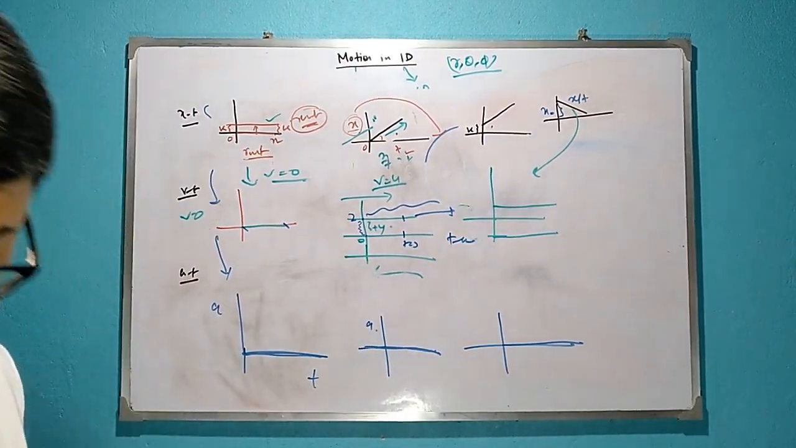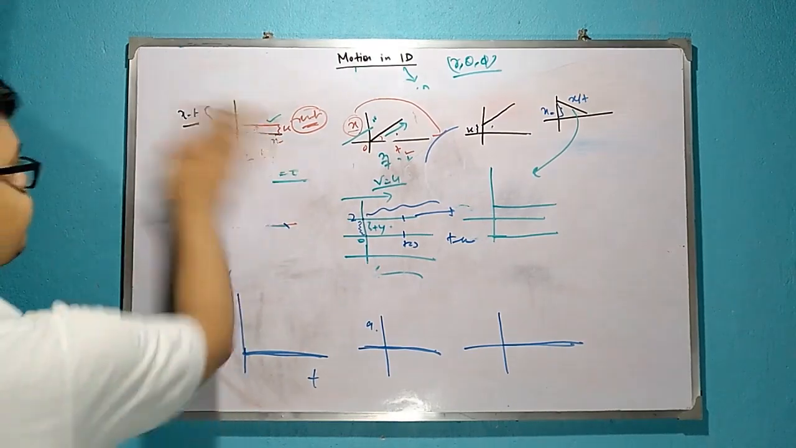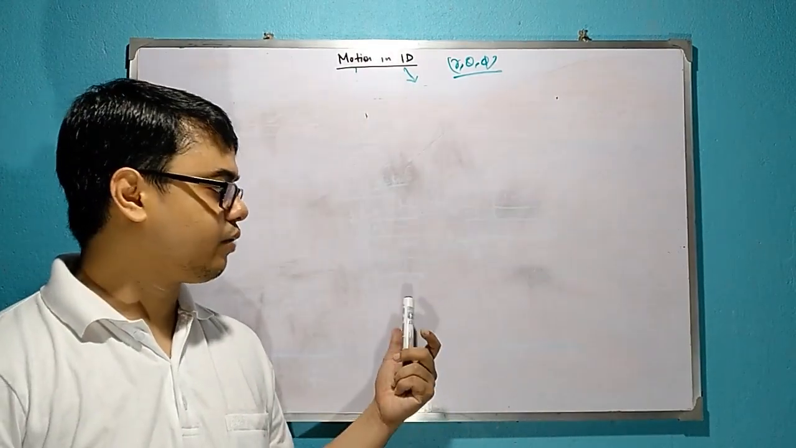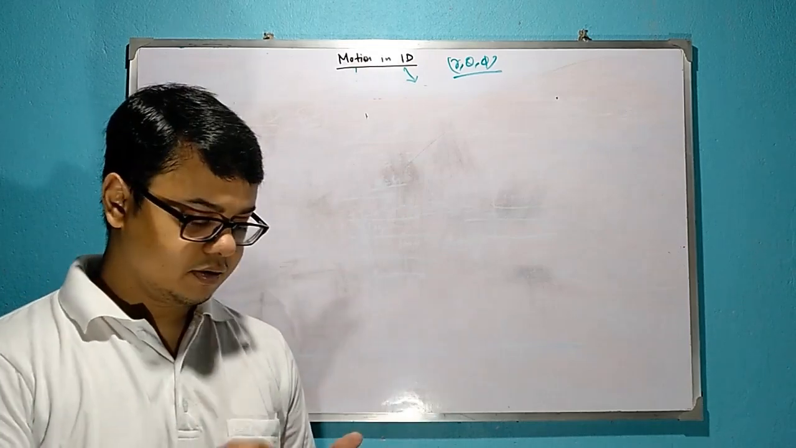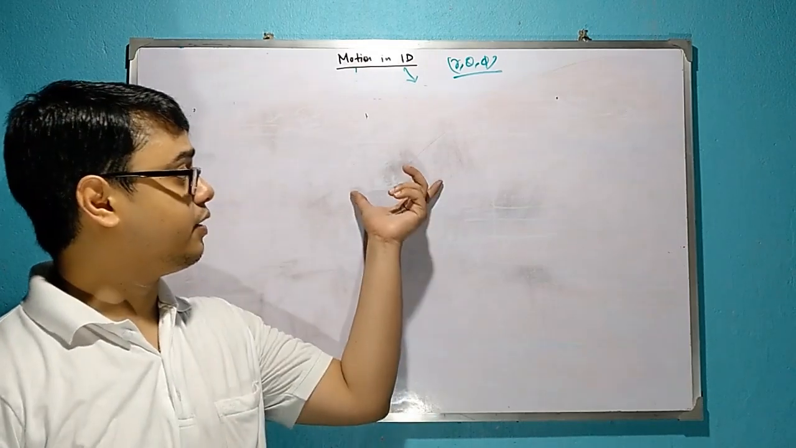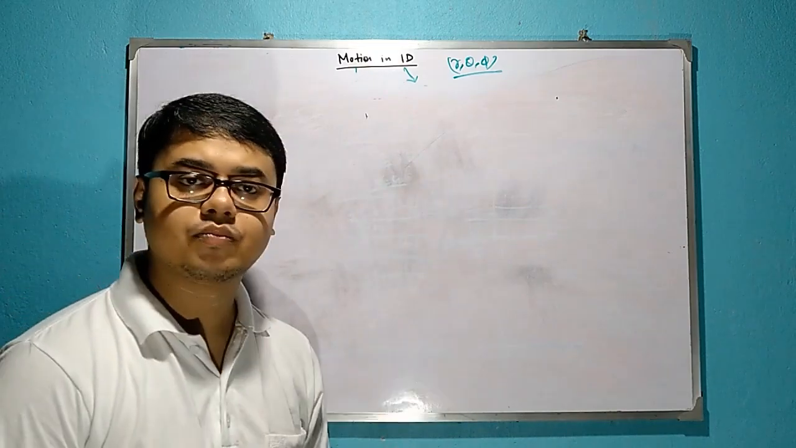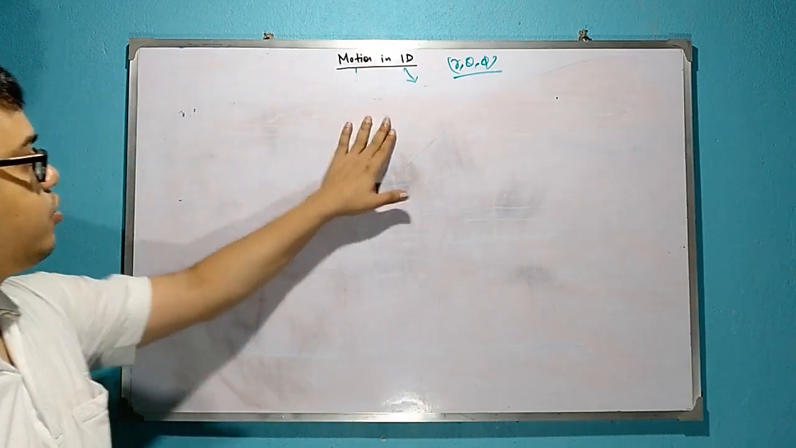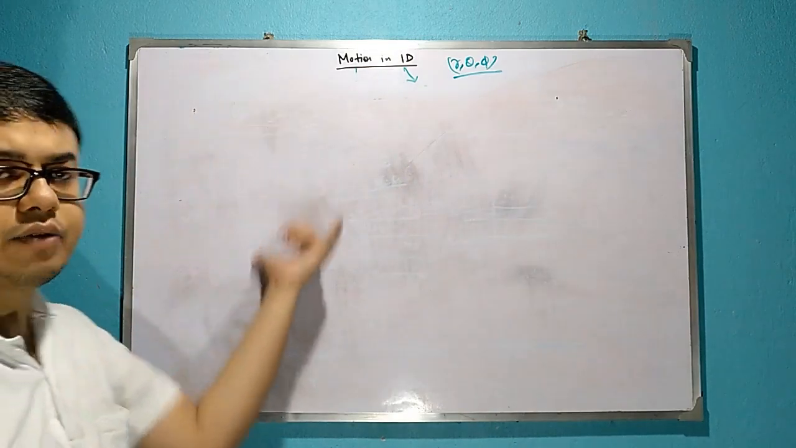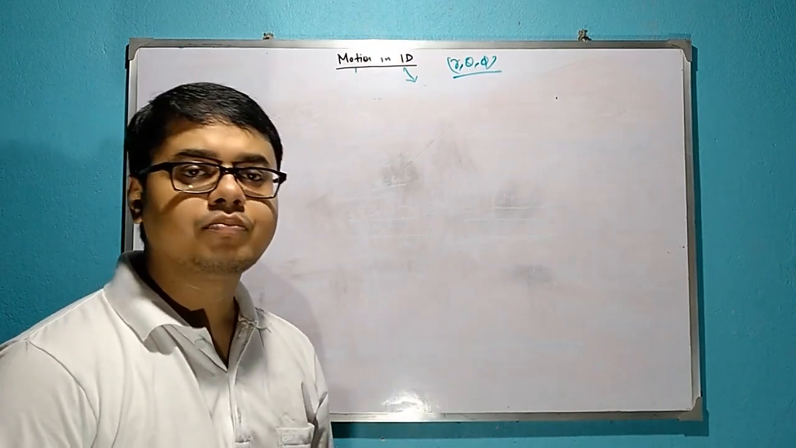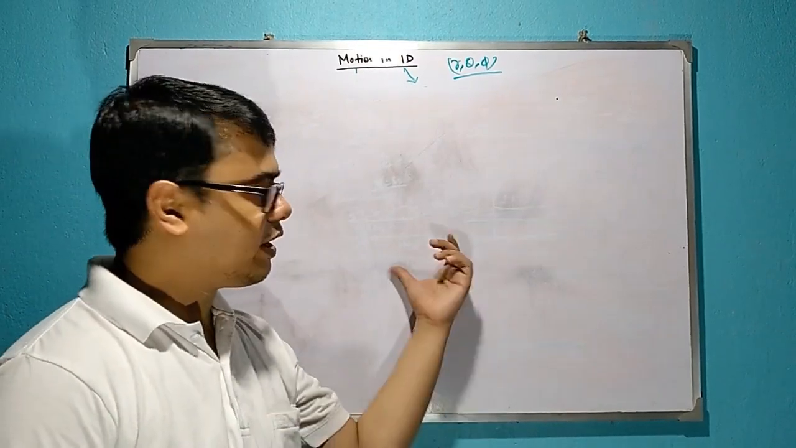Now take another example. Okay, we are stopping here. What we have discussed till now is very basic, and you may have heard of this xt graph, vt graph and at graph previously, or this may be new. So in the next video we'll continue from here.